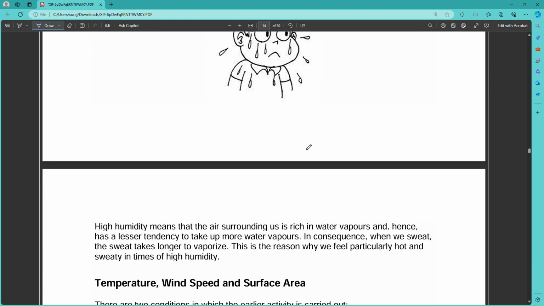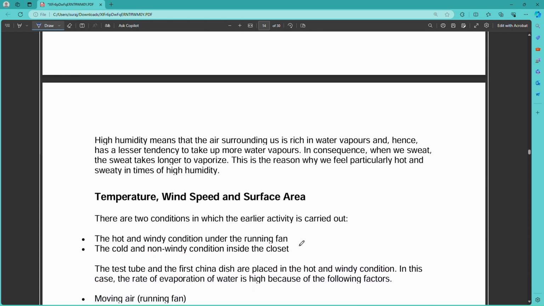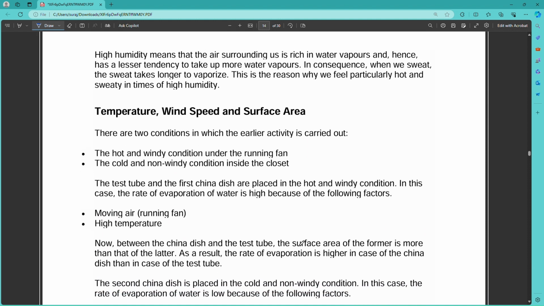This is due to high humidity, which means the air surrounding us is rich in water vapor and hence has less tendency to take up more water vapor. In consequence, we sweat, and that sweat takes longer to vaporize. This is the reason why we feel particularly hot and sweaty at times of high humidity. So this is the reason we are feeling these heat waves these days.